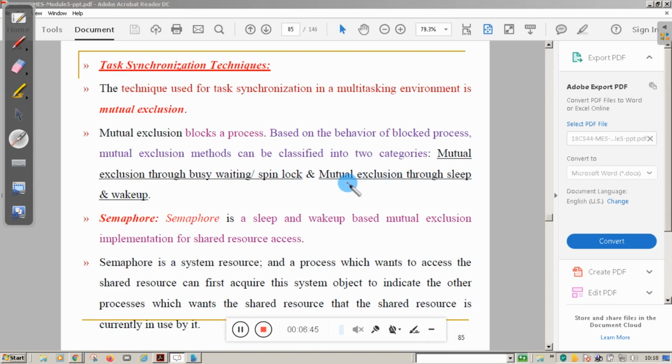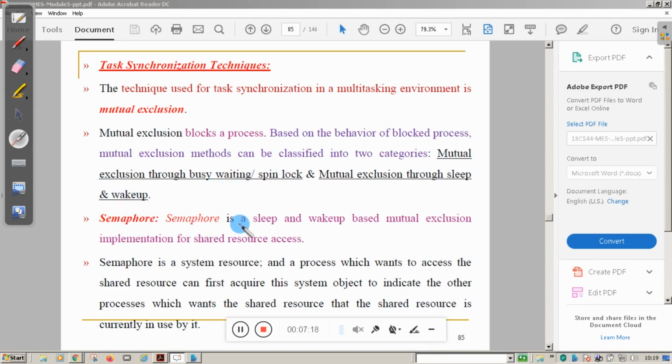Suppose a process is blocked and cannot access the particular resource because of mutual exclusion, then that process goes into sleep mode. Once the resource is available, the process which is leaving the resource will give a signal to the process which wants the resource. That signal is called a wake up signal. So this is mutual exclusion. In mutual exclusion, we have two methods. Clear, students?